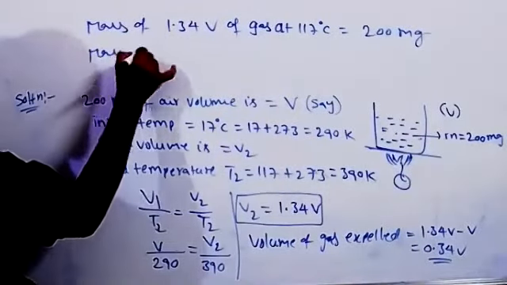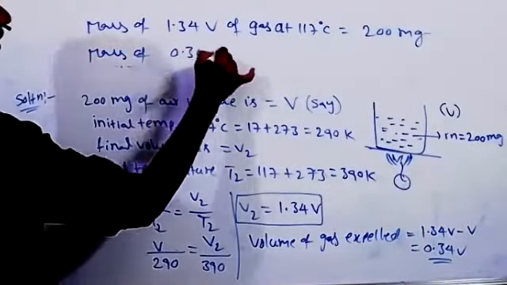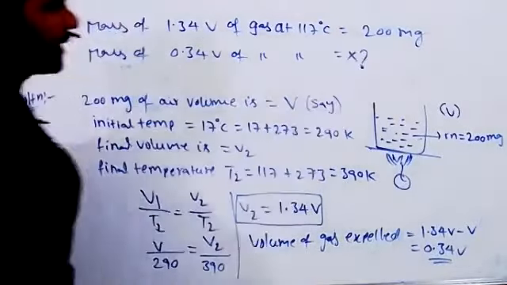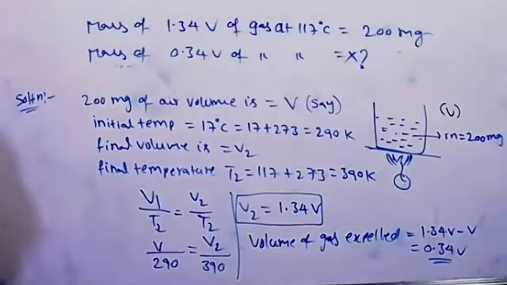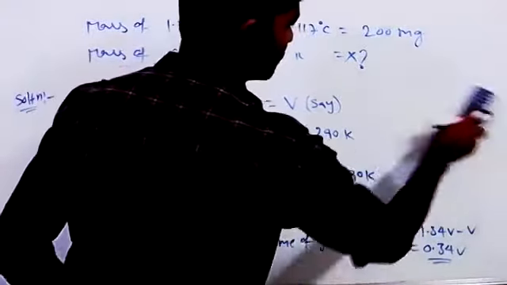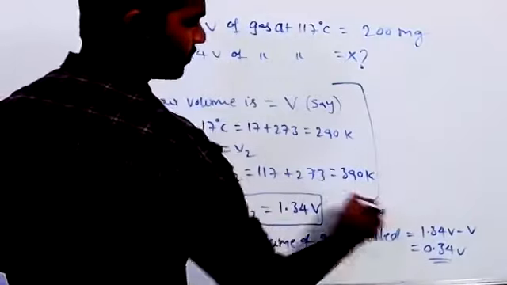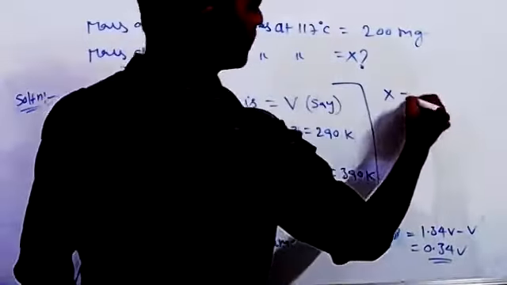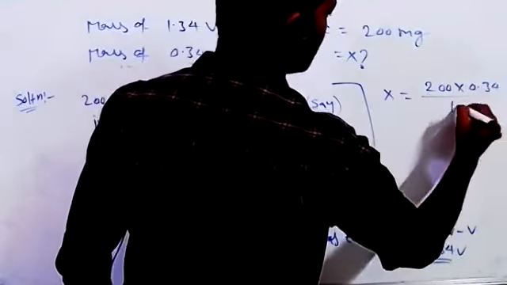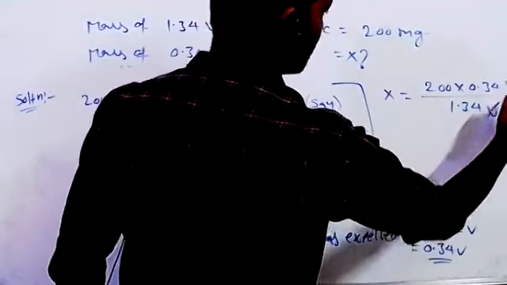Then mass of 0.34 V of gas at 117 degrees centigrade is X. Calculate X. X is equal to 200 into 0.34 divided by 1.34 V. V we cancel.